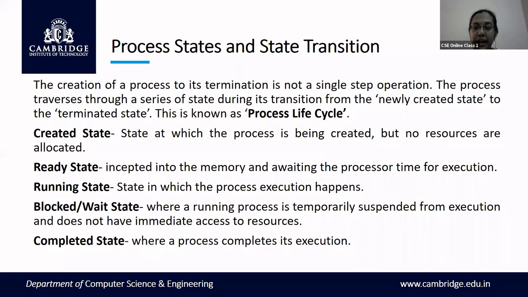A process is created, no resources are allocated, and that process is put in a queue called a wait queue. When it is waiting in the queue for resources to be allocated to it, it is called the ready state. What are the resources? As I was telling earlier, the resources are the CPU or the processor which is required for execution. It needs some of the variables.